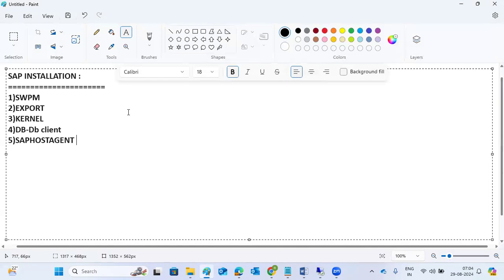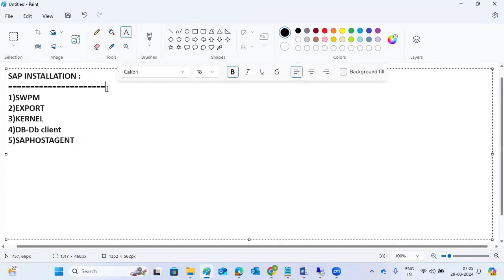Normally, for any software or application installation, only one file is enough, right? One media file you will download, you will install, and then you use that application, right? But SAP is not like that. You need to have multiple files for the installation. Multiple files we have to download.